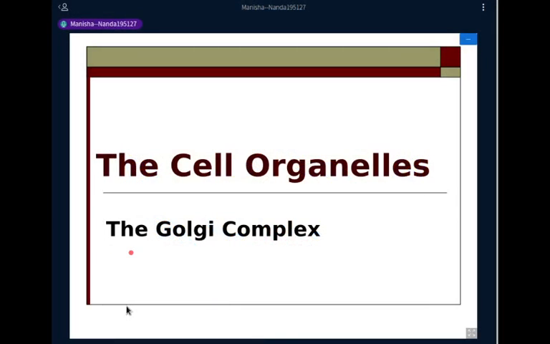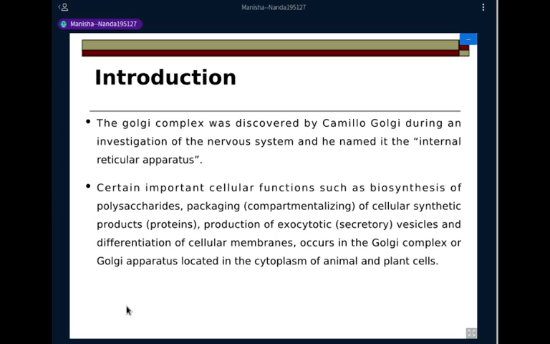Okay, students, so we will talk about the Golgi complex now. The Golgi complex was discovered and named after Camillo Golgi during an investigation of the nervous system, and he named it the internal reticular apparatus.